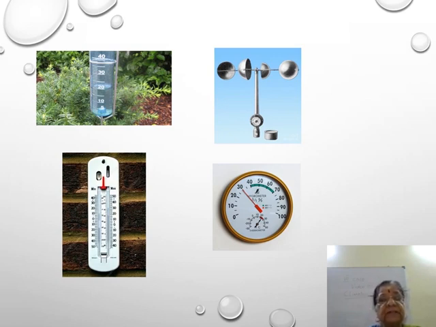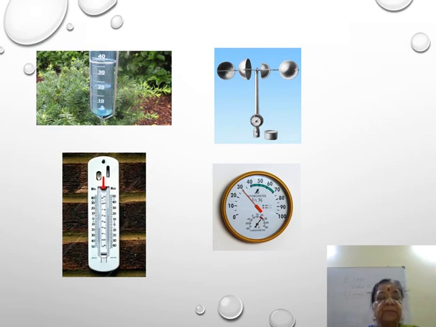I hope you understand. Now this one is wind speed. Wind speed can be identified with this apparatus. Now this is the maximum and minimum thermometer. It is the anemometer, for wind speed. This is the anemometer. This measures the wind speed.